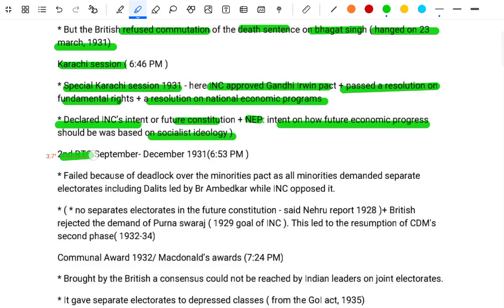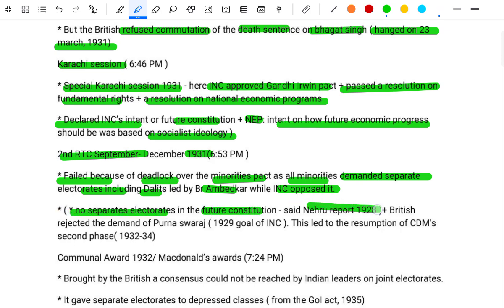The Second Round Table Conference, September to December 1931, failed because of the deadlock over the Minorities Pact, as all minorities demanded separate electorates, including Dalits, led by Ambedkar, while the INC opposed it. There were no separate electorates in the future constitution set by the Nehru Report 1928. Plus, the British rejected the demand of Purna Swaraj, the 1929 goal of the INC. This led to the resumption of the CDMs.